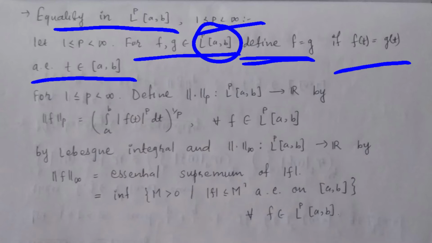So we say that these two functions are equal if the values f(t) and g(t) are equal almost everywhere on [a,b].